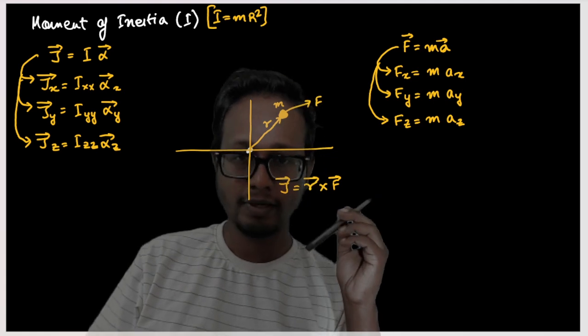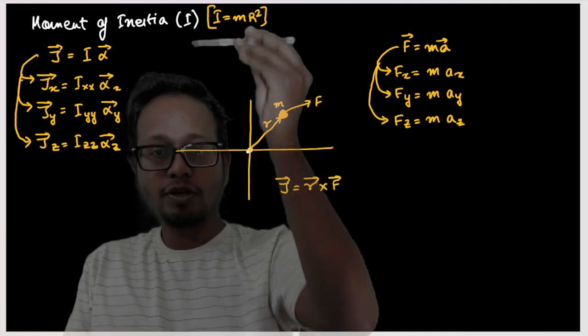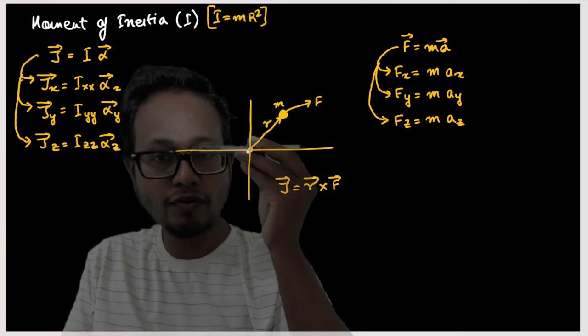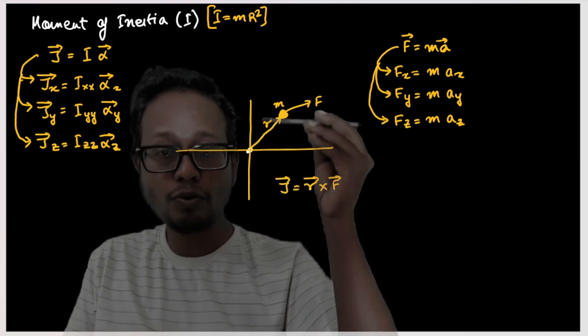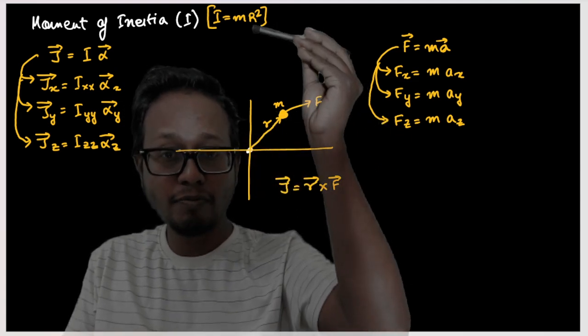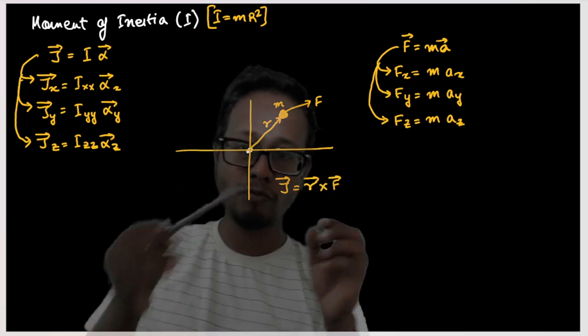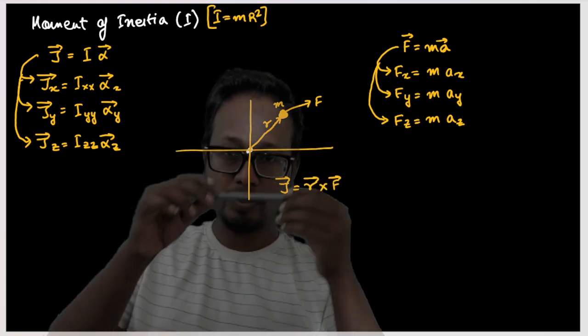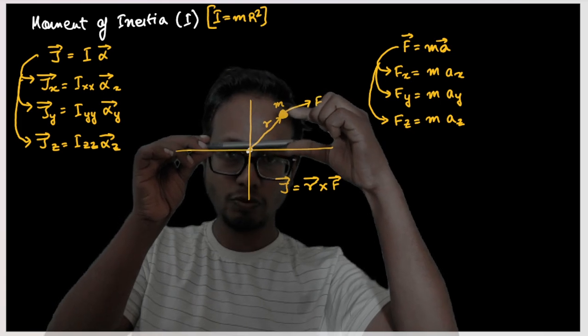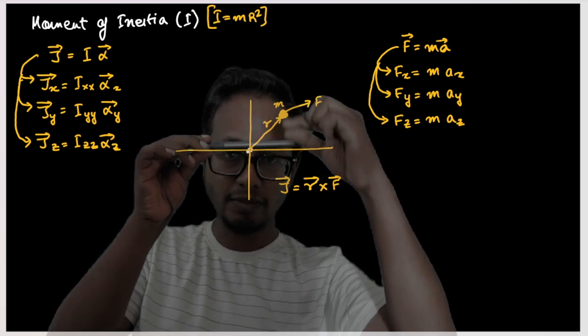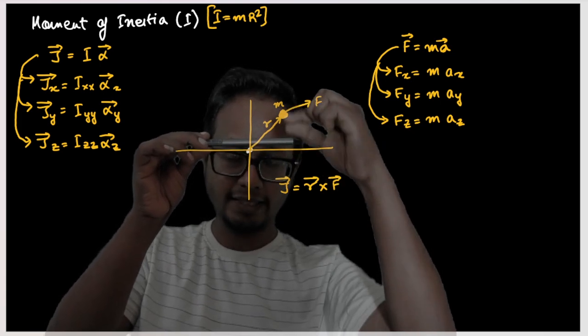Understood? So suppose I'm taking moment of inertia about x direction. Moment of inertia about x direction is nothing but mass into r square, where r is the minimum distance from the axis. That means if I'm taking moment of inertia of this point mass about this axis, it is nothing but m into this much square, r square. Why this r square? Because this is the minimum distance from the x axis.